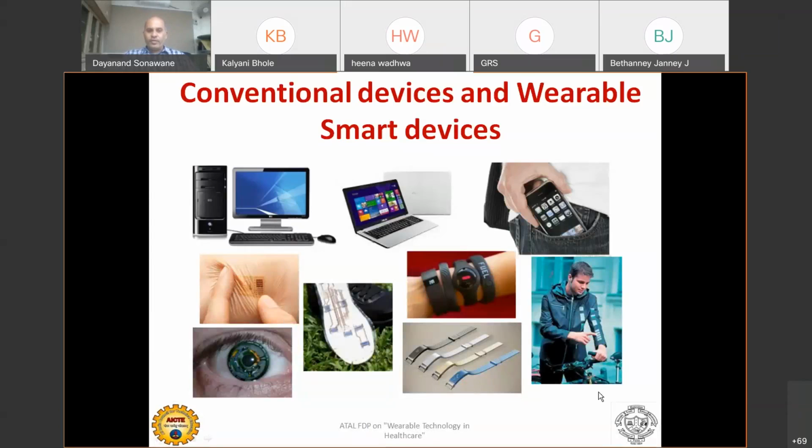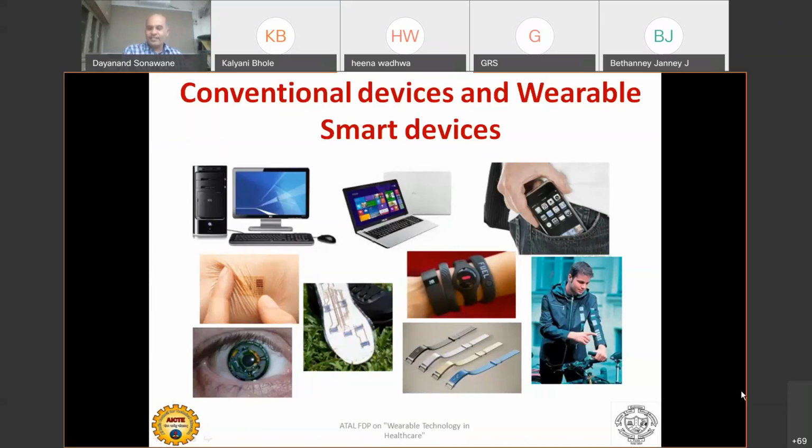Okay, so there are conventional devices and wearable devices. Probably we are very much aware of this. The conventional devices are like computers, laptops, or your mobile phone. Can a mobile phone be a wearable device? Perhaps not, because a mobile phone is doing a lot of computing tasks.